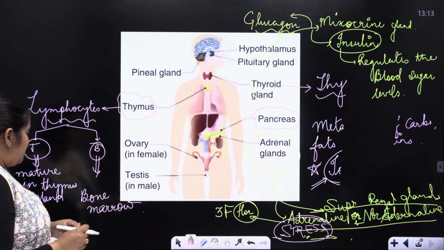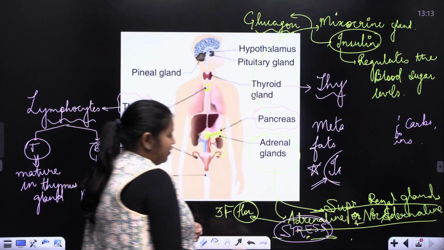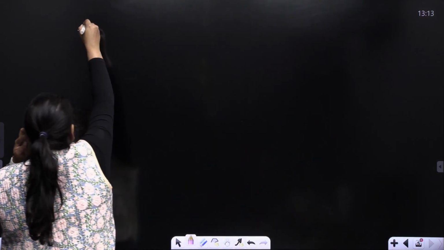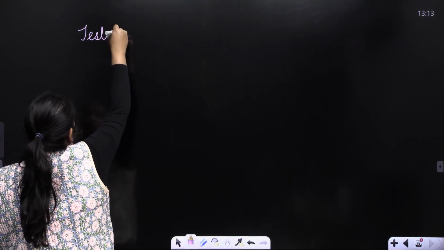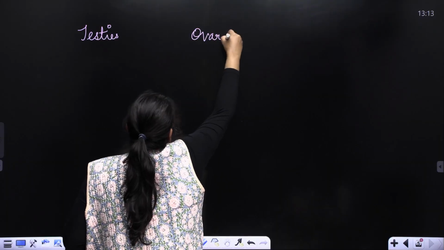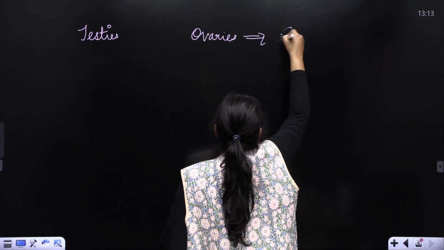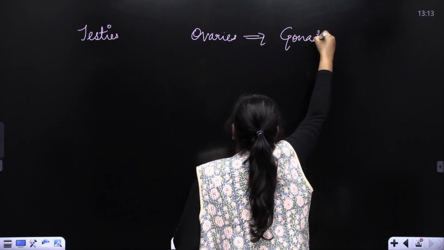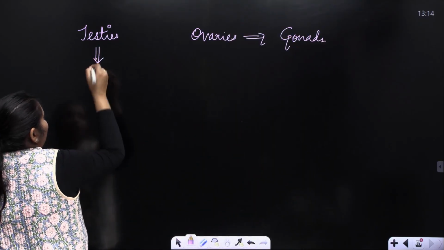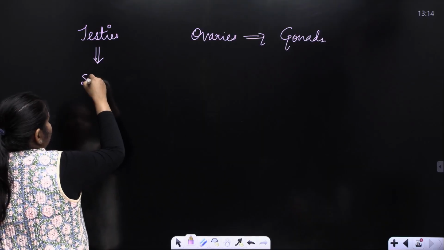All right. Now, let us move to another slide because we are just left with the testes and the ovaries. Both of them are gonads. The testes is responsible for production of sperm.